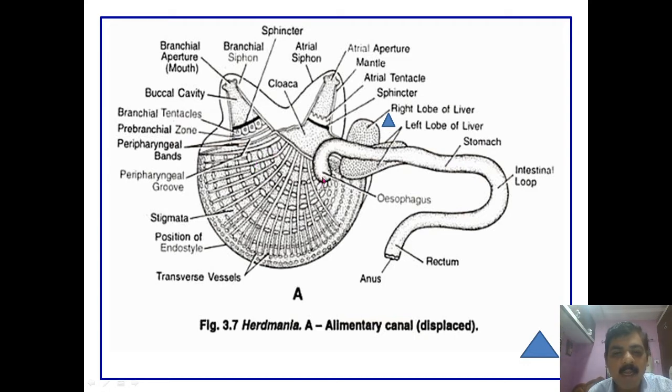Then it leads to the esophagus, then to the stomach, and next the intestine, rectum, and the anus.